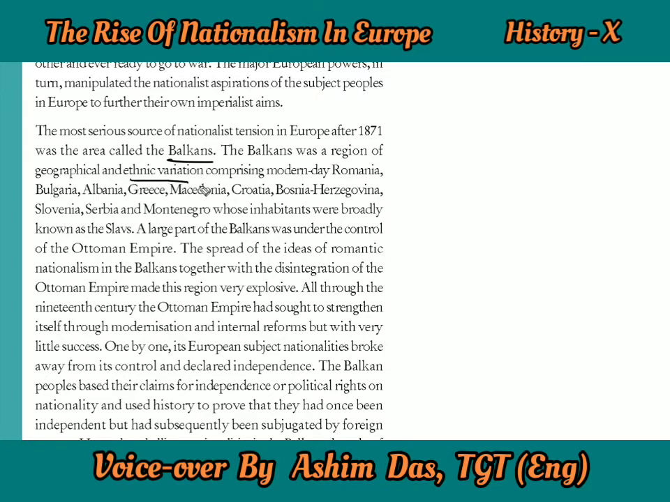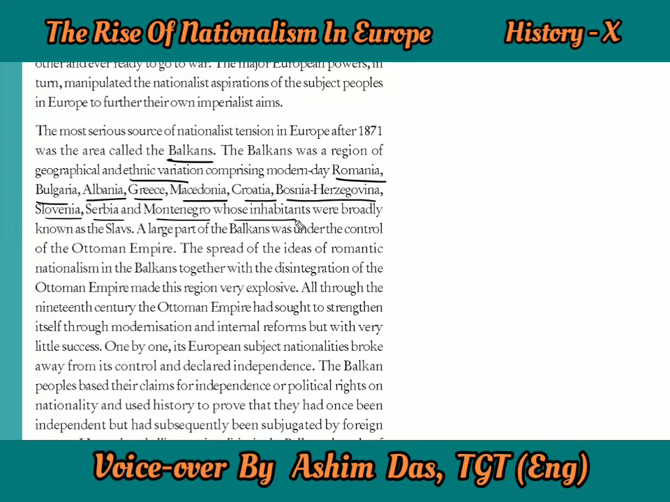So the most serious source of such kind of nationalist tension in Europe after the year 1871 was the area called the Balkans. So now what was the Balkans area? The Balkans was a region of geographical and ethnic variation. So many different geographical areas were there, and different ethnicities, communities, and religious cultures were there.